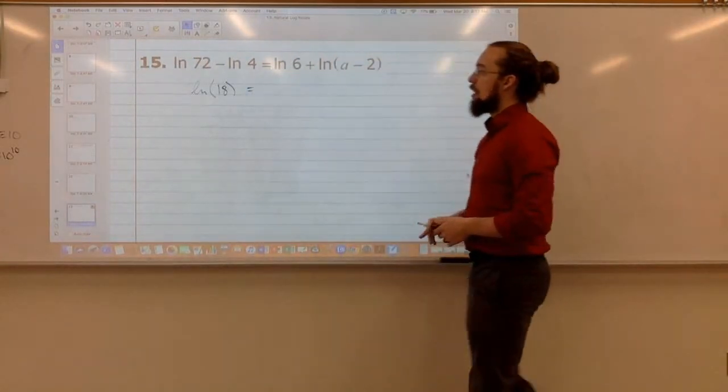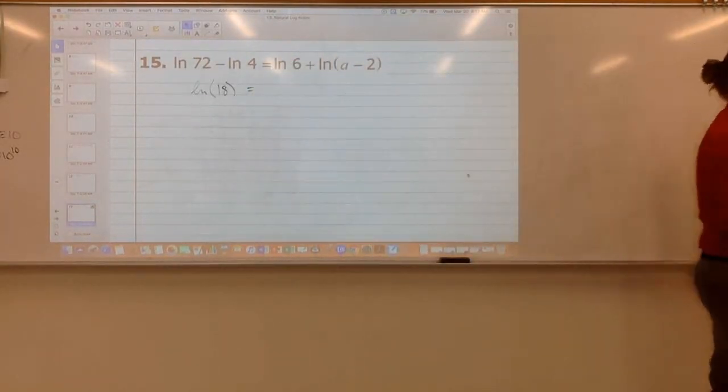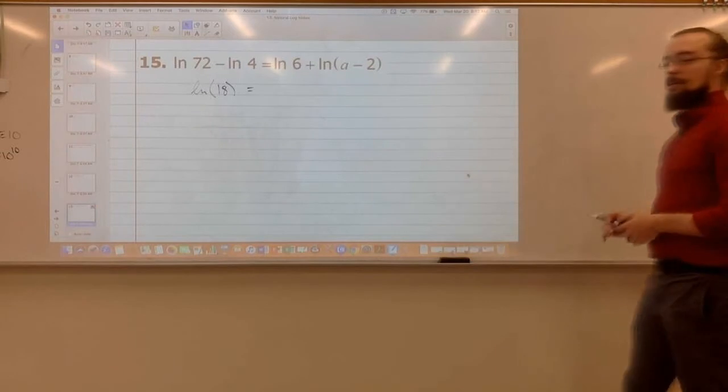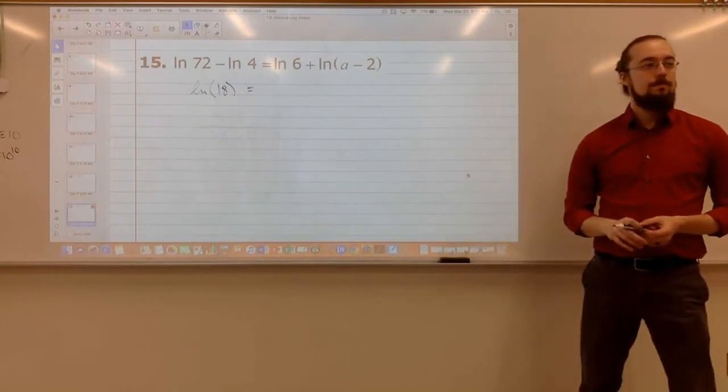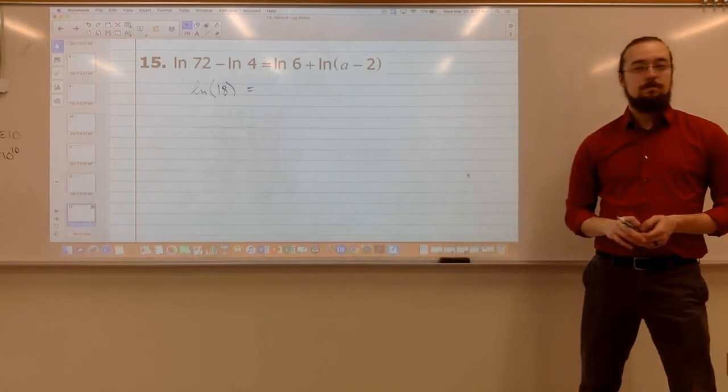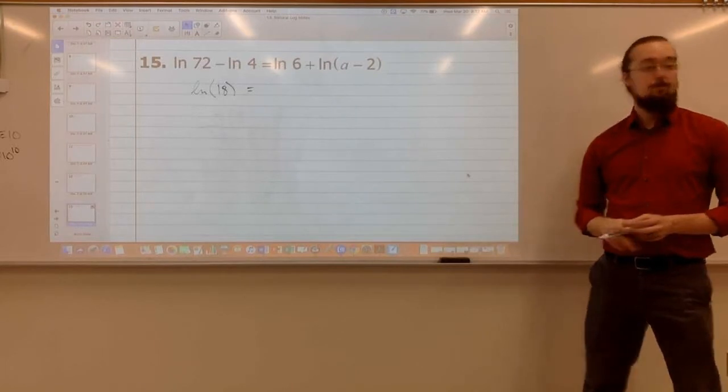Now on the right side, I've got natural log of 6 plus the natural log of a minus 2. How can I combine those into a single log? Multiply.